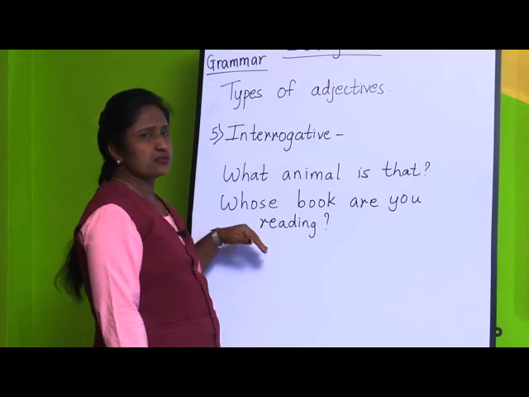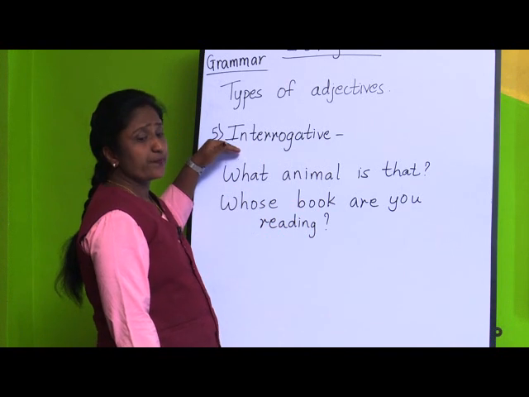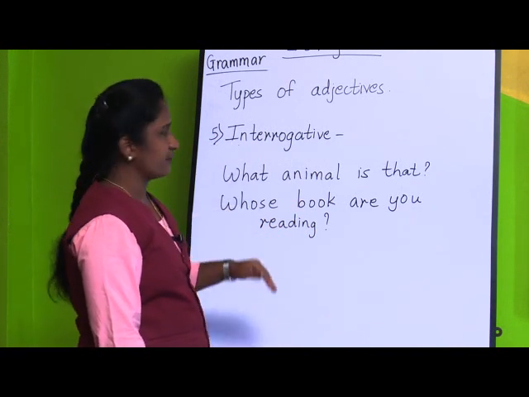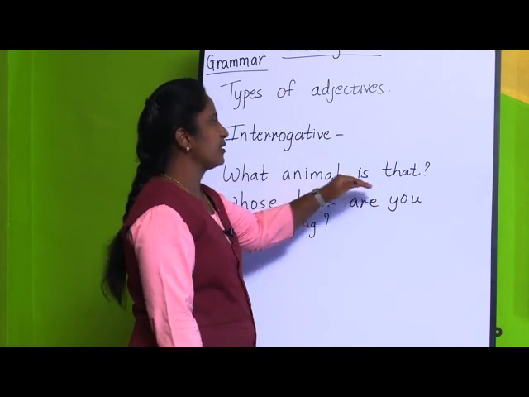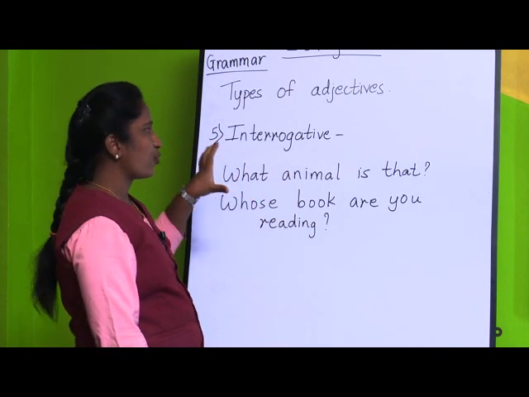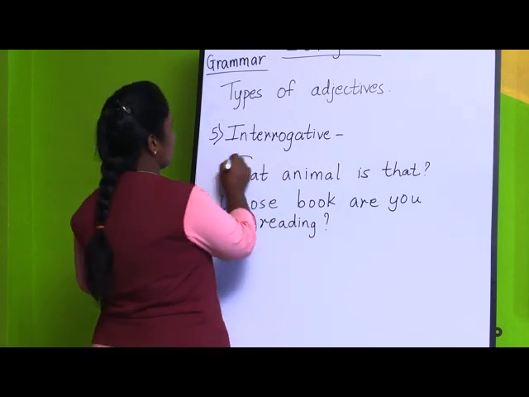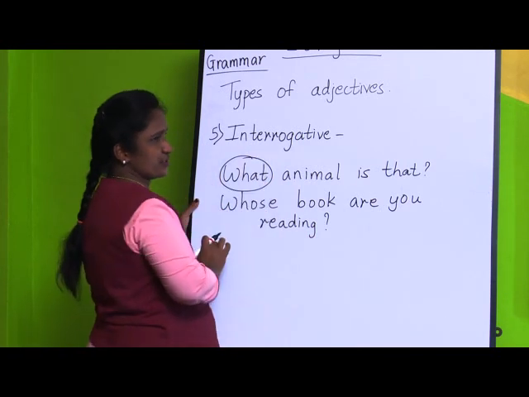If you use these words for asking questions, you will be getting the answer for interrogative adjective. So here, in the sentence What animal is that? you have asked a question, and the word what itself gives the answer for interrogative adjective.